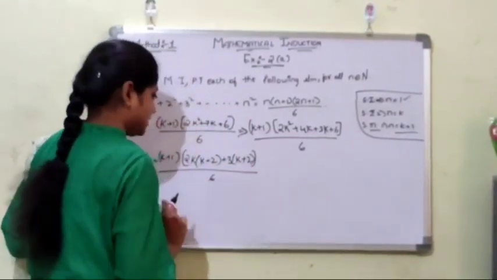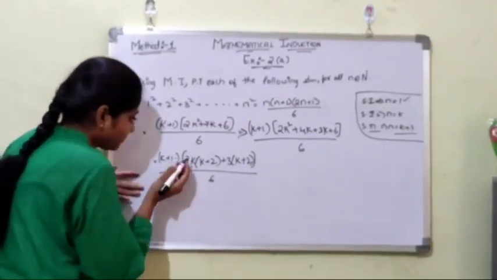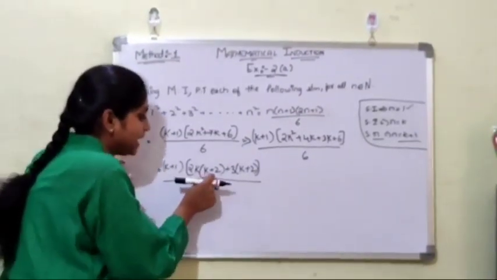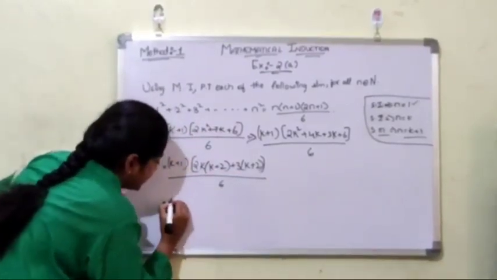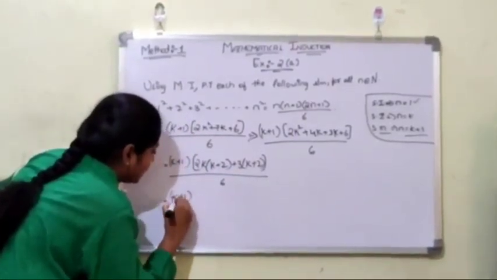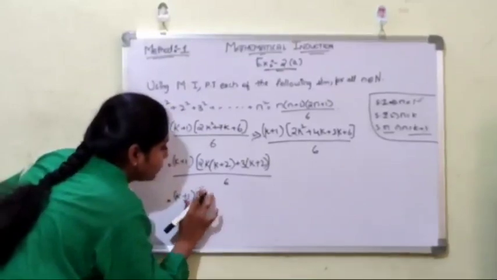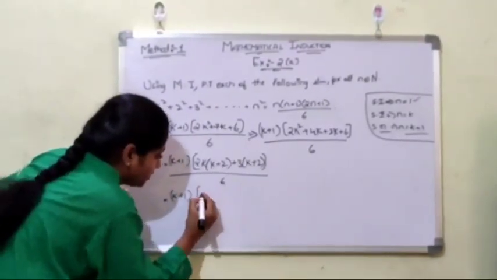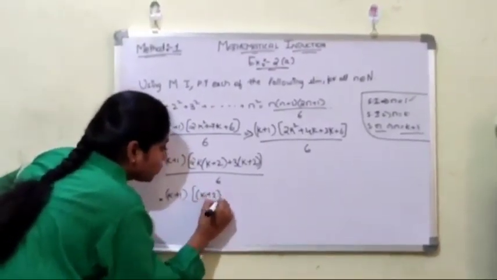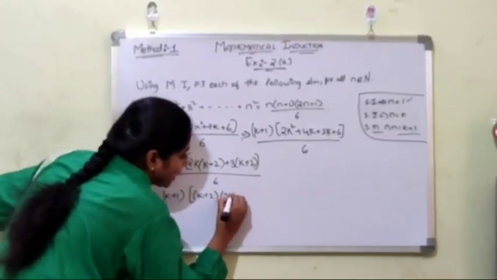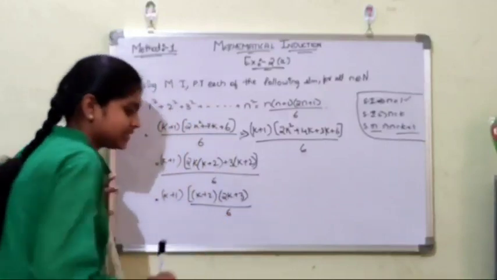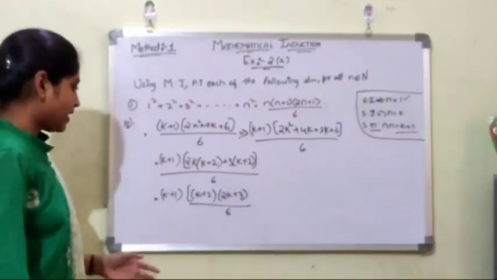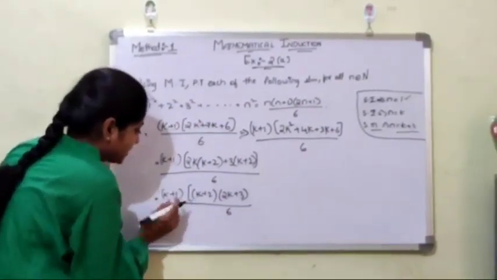Now next step, we have to take these two terms aside and place this term on one side. That is k plus 1 into, first we have to write the k plus 2 term. That is k plus 2 into 2k plus 3 whole divided by 6.